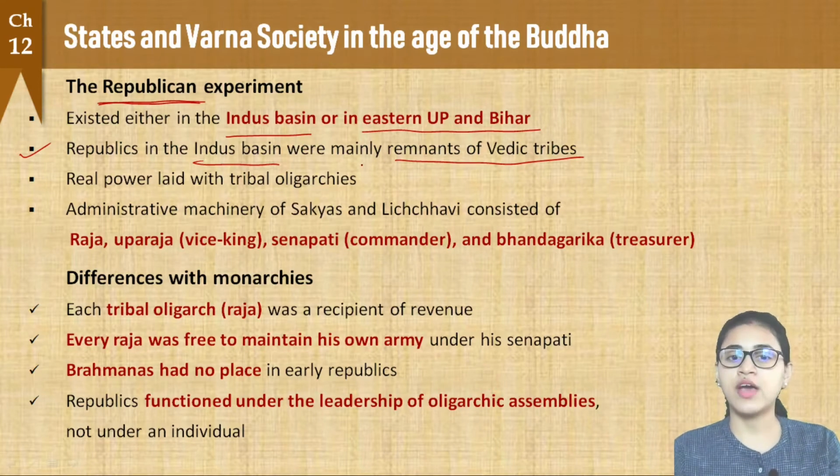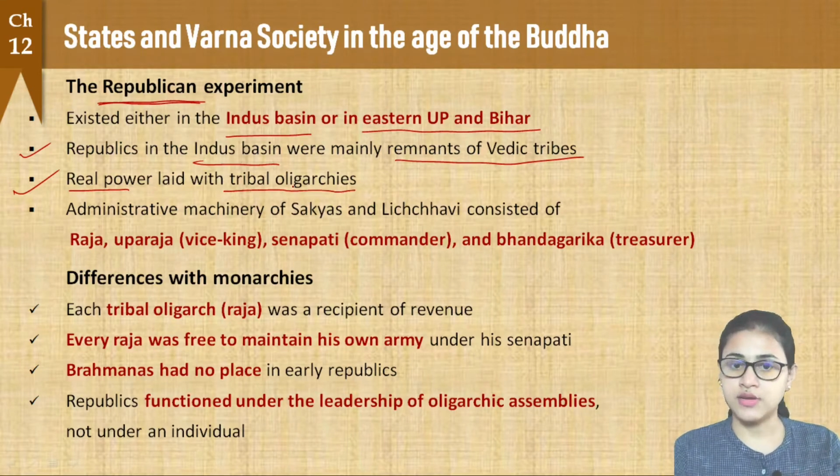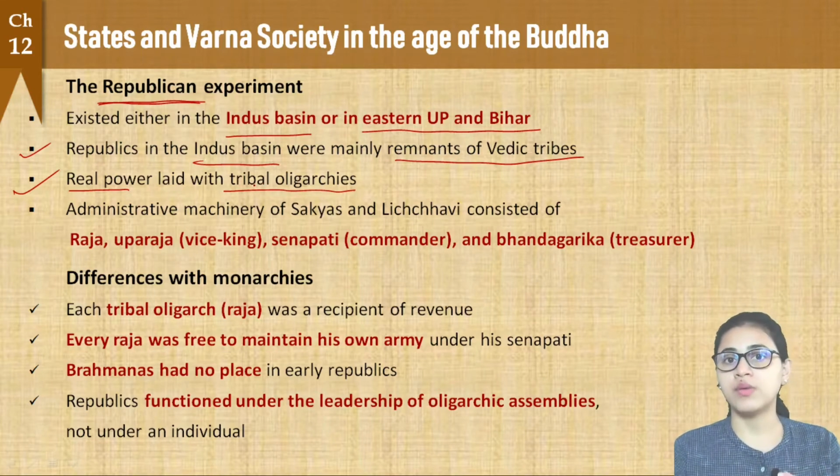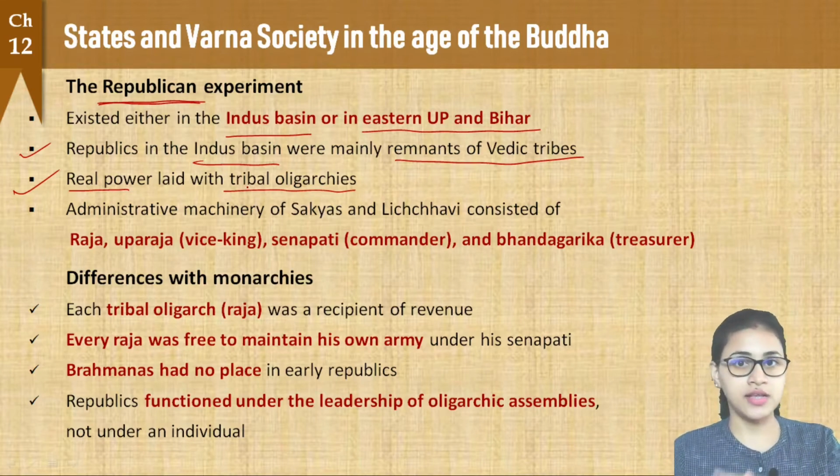Alright, so we have republics in these two areas. And what is a republic actually? In a republic, we have many tribal oligarchs, who are called rajas. Now, in case of a republic, the real power lay with the tribal oligarchies. Tribal oligarchies are republics. Now, in case of a monarchy, what happens? We have a single king who rules over the entire kingdom.